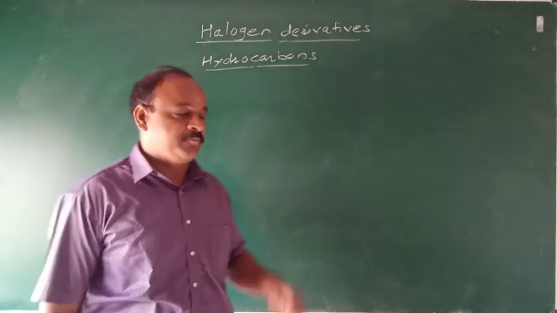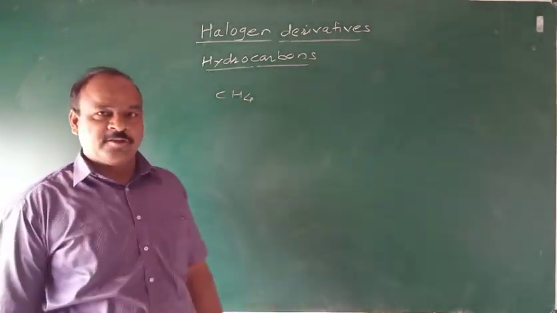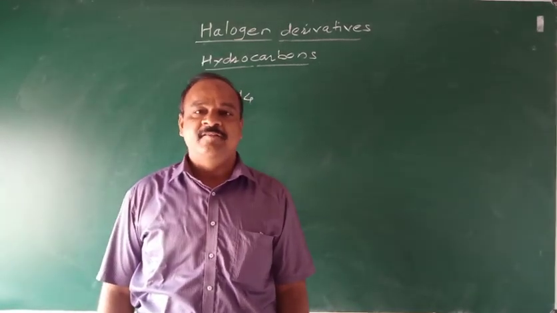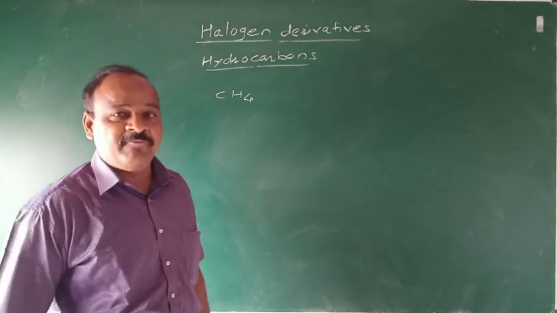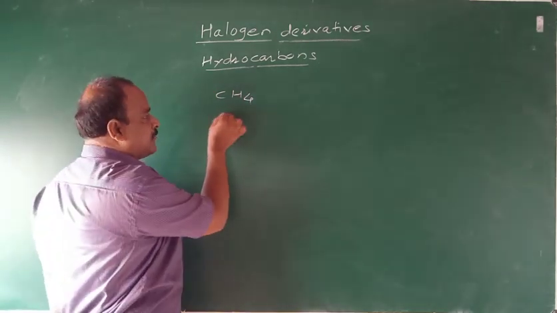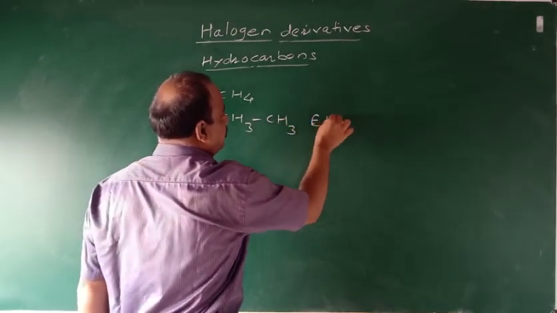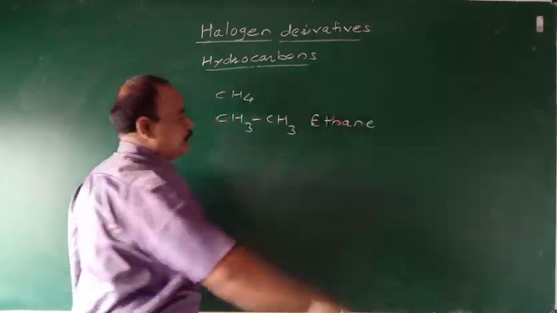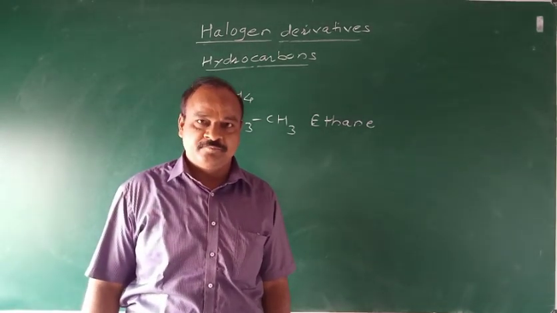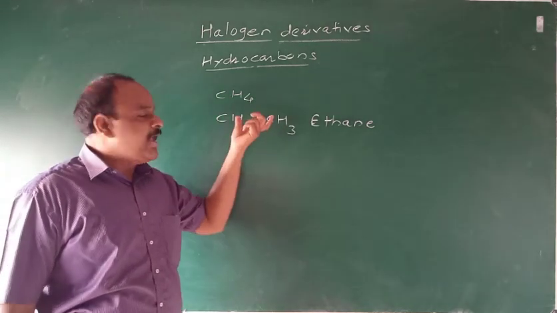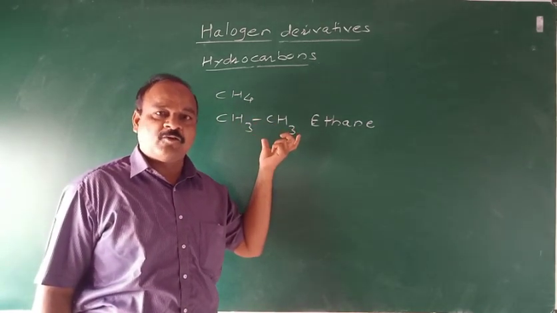For example, CH4, that is methane. It is a saturated hydrocarbon. It is a member of the alkane family. Similarly, another member, CH3CH3, ethane. These are called saturated hydrocarbons. It is aliphatic hydrocarbon. These are the examples of aliphatic hydrocarbons.